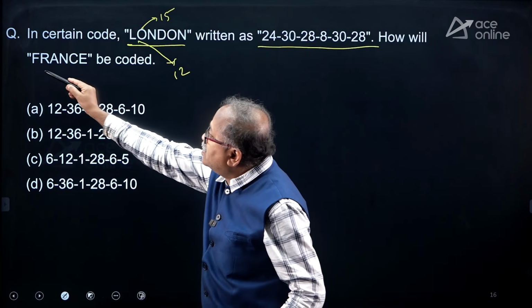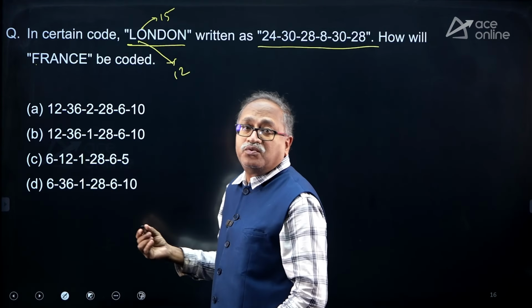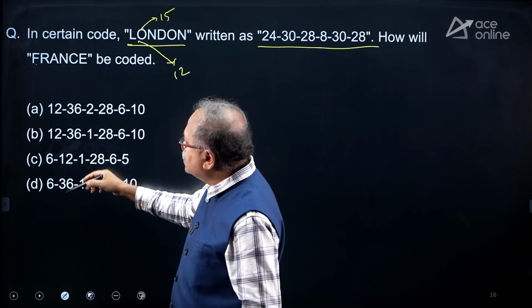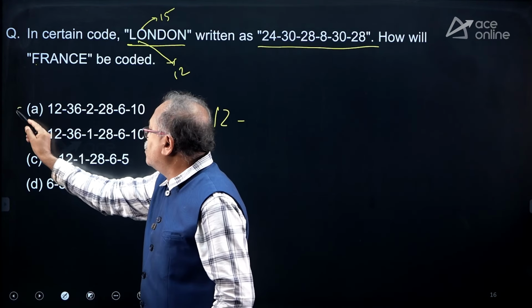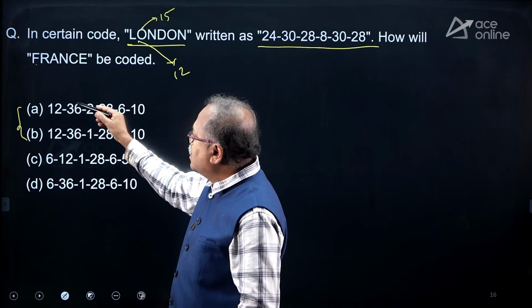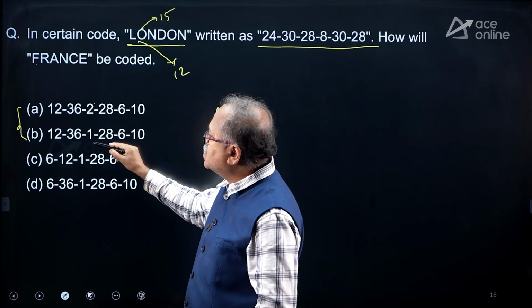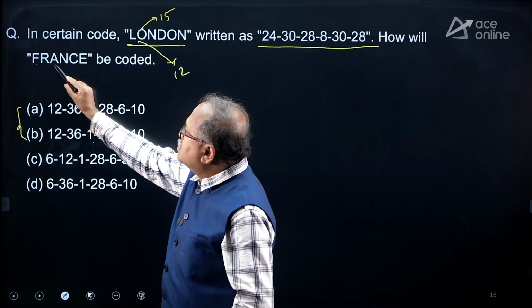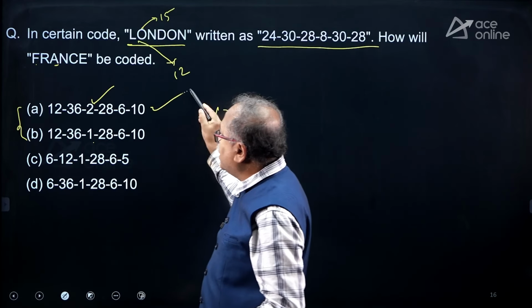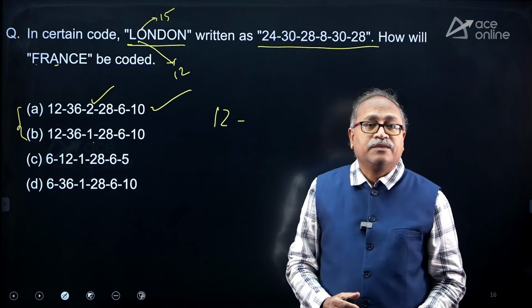So here F is 6 into 2. That comes to 12. Right? How many options start with 12? There are 2 answers. So my answer will be one among them. 36 is correct. Here it is 2, here it is 1. Third one, this is 1 into 2. That should be 2. That means my answer choice is A.